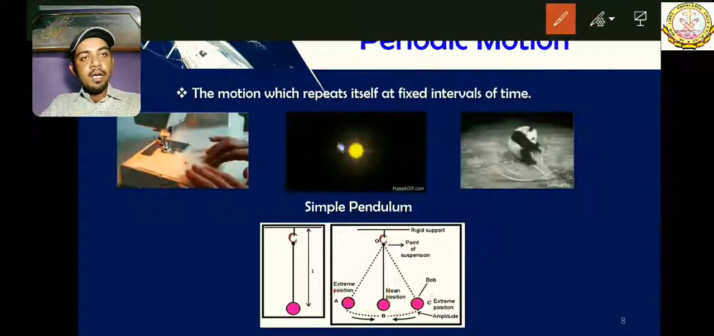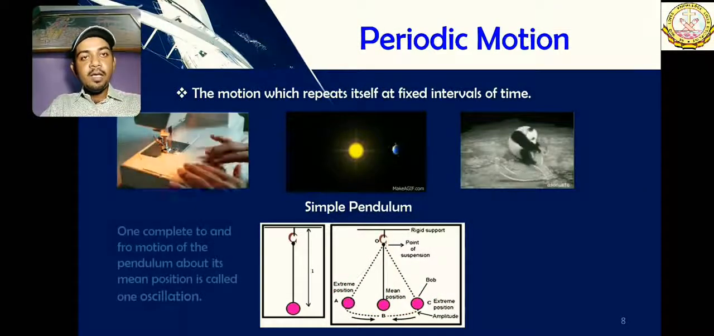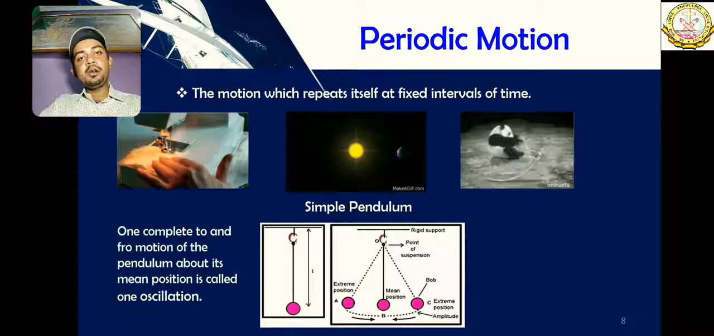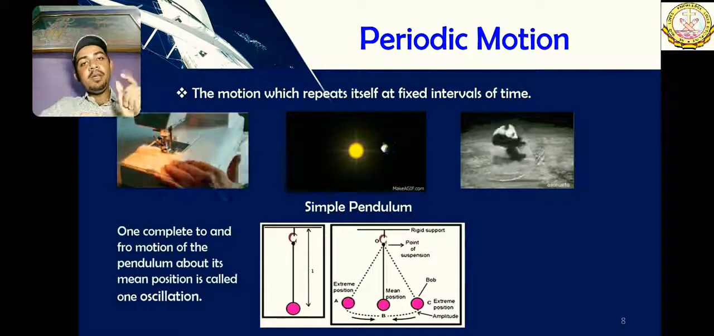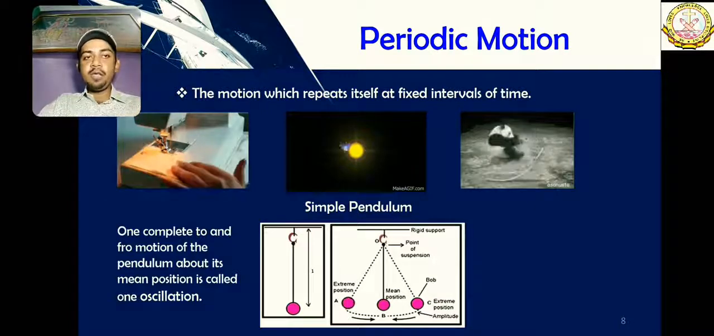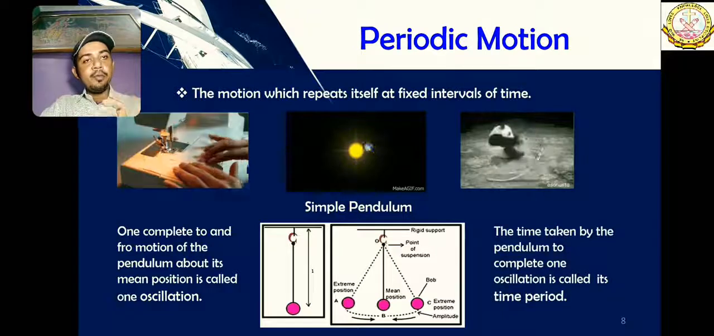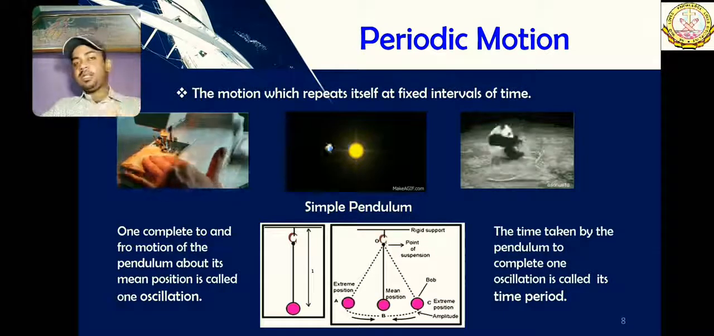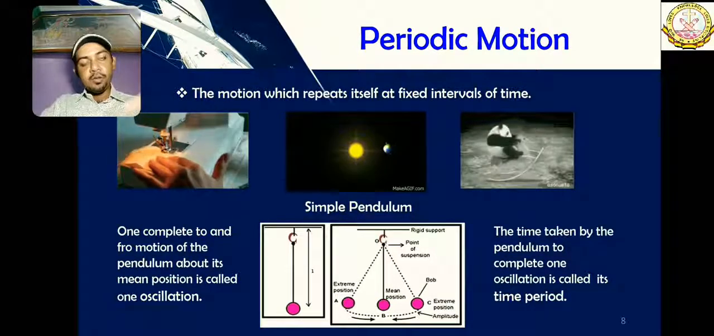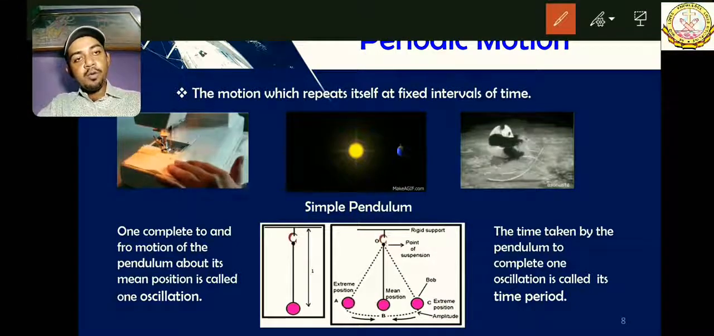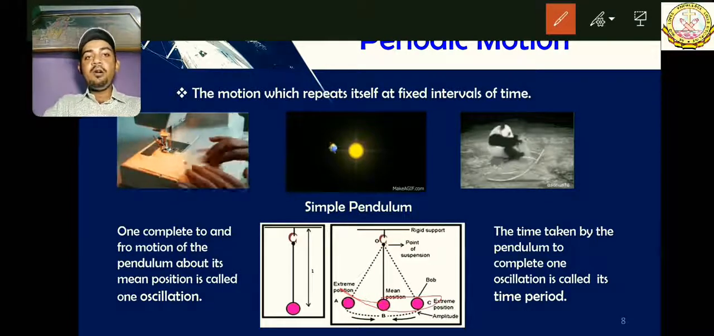What we have to study is that one complete to and fro motion of the pendulum about its mean position is called one oscillation. The time taken by the pendulum to complete one oscillation is called the time period. So, my dear students, when we are moving it, the ball goes from here and comes back. This is called one oscillation.